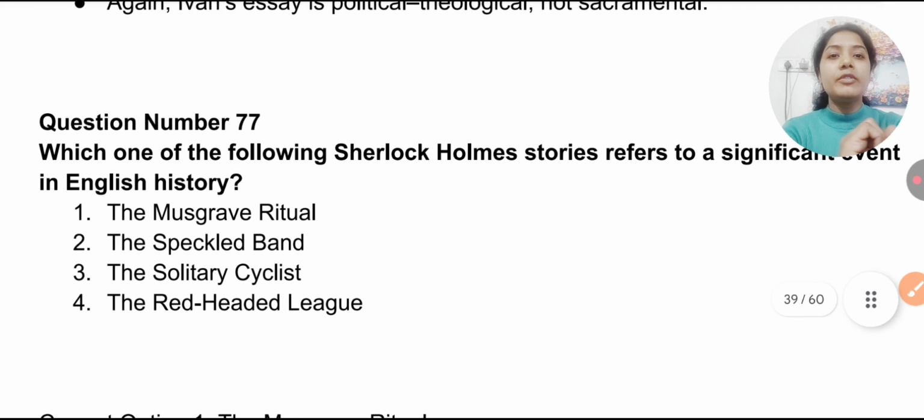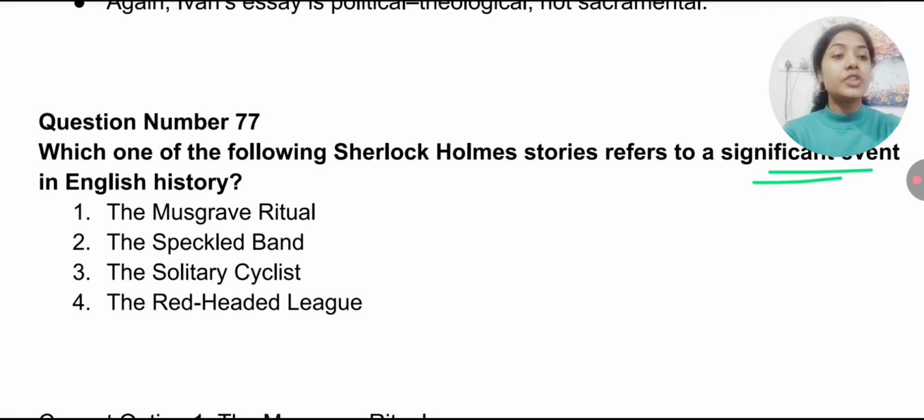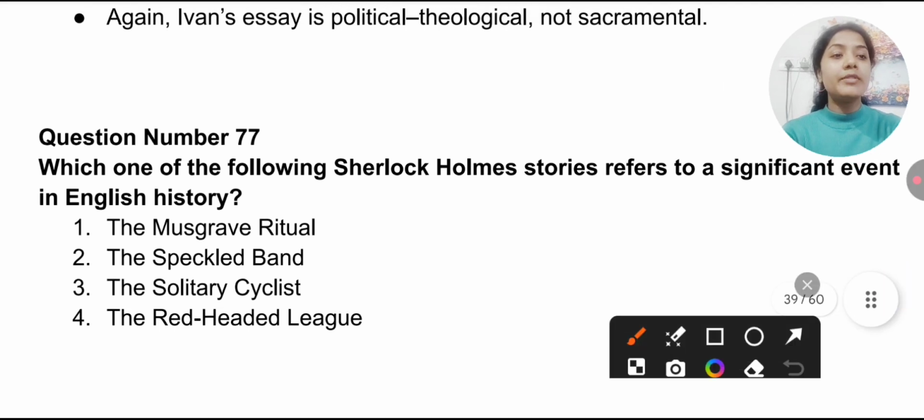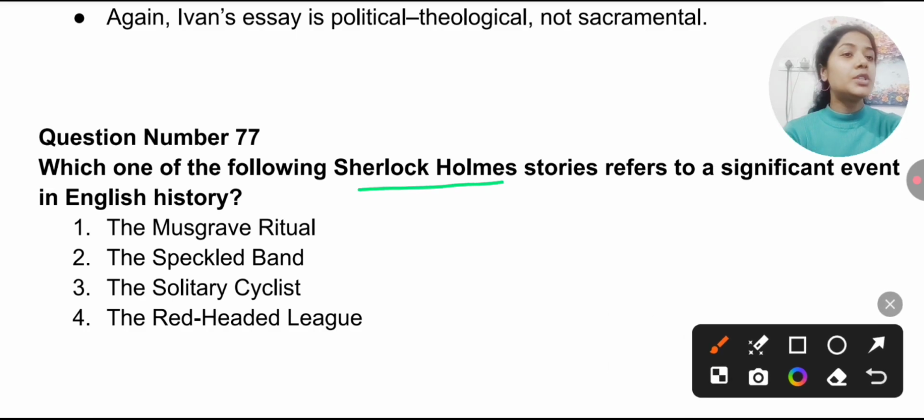Next question we have: which one of the following Sherlock Holmes stories refers to a significant event in English history? Now, we all have studied Sherlock Holmes, and what type of stories it is majorly involved in, like detective fiction. So you have to find out which story refers to a significant event in English history.